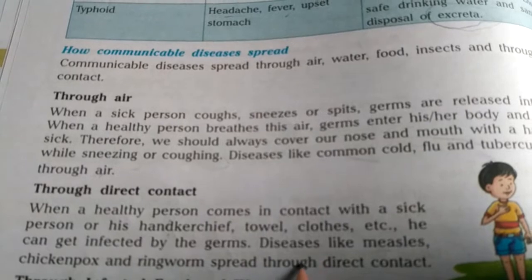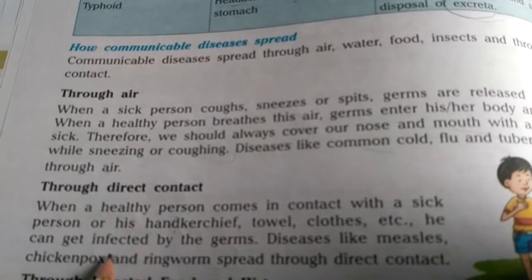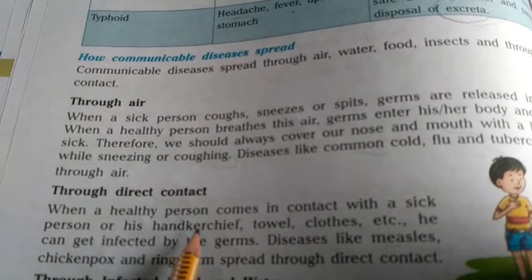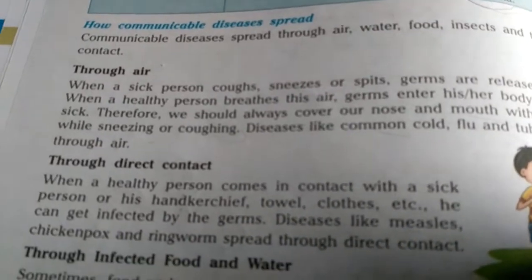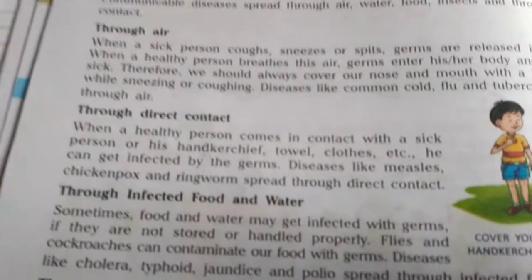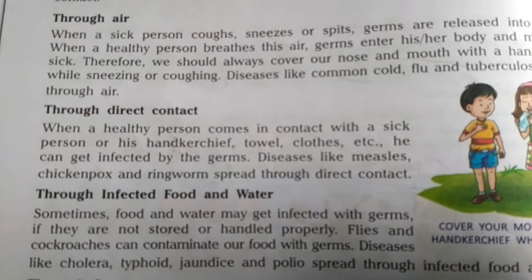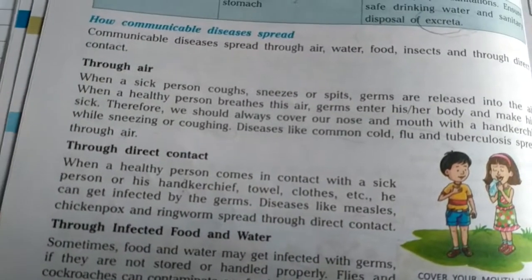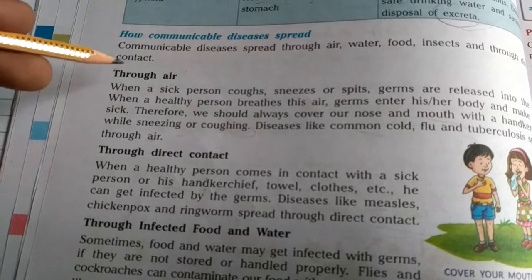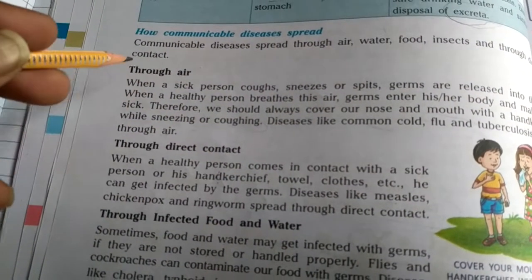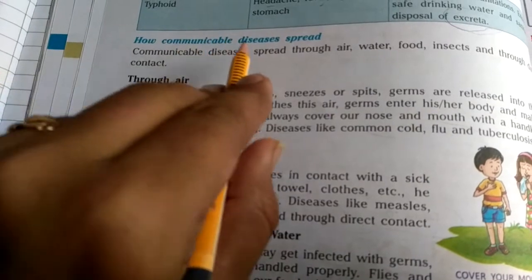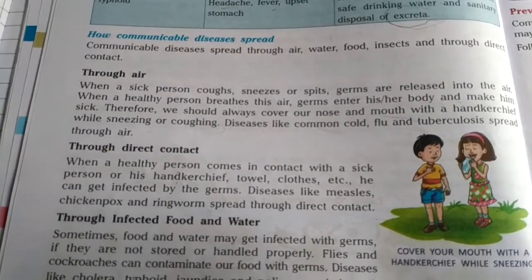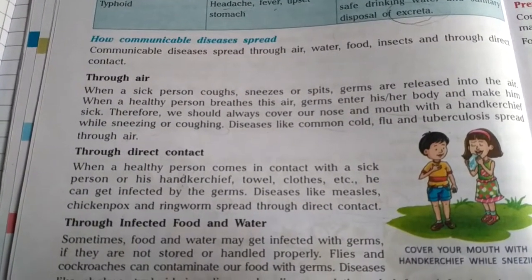If we come in direct contact with such diseased or sick persons, either through direct contact or through contact with their personal belongings like handkerchief, towel, clothes, etc., then the chances are very high that we could also get infected, or the healthy person who is coming in direct contact could get infected. Okay, so two mediums we have seen now, through air and through direct contact, how some of the communicable diseases can spread from a sick person to a healthy person.